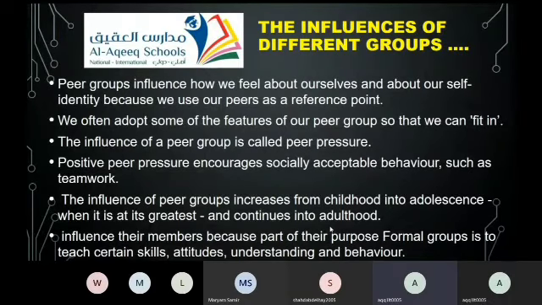The influence of different groups. Now, I want Lujain to read and then Wid will explain. Unmute your mic, Lujain.